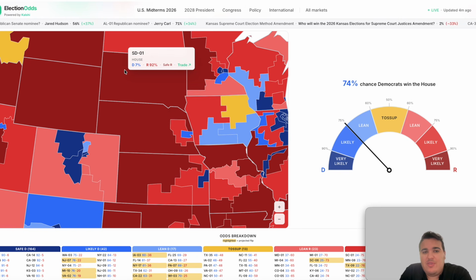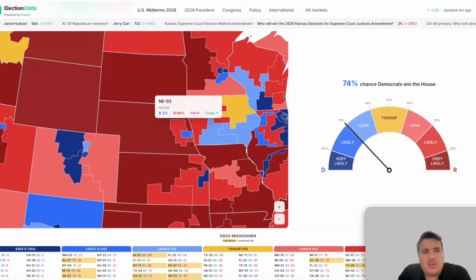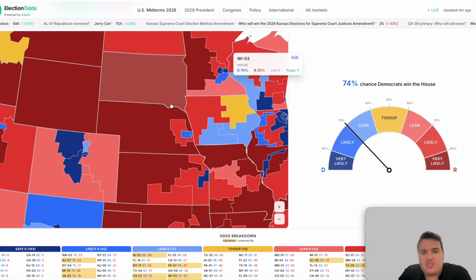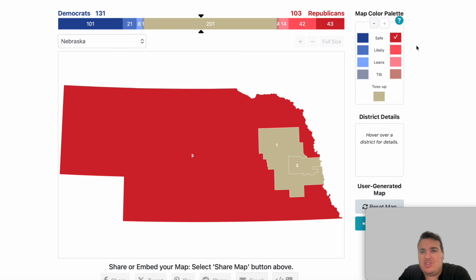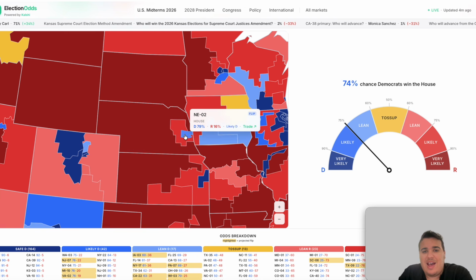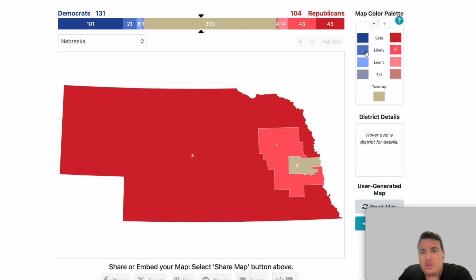At the congressional district level, it's a little bit more nuanced. The 3rd district is listed as a safe Republican seat. The 1st district is listed as a likely Republican seat. It did trend a little bit towards the Democratic side in 2024 compared to the rest of the country. The 2nd district has been trending very much to the Democratic side. The seat is listed as likely Democratic on the prediction rankings. It's currently held by Republican Don Bacon, who is not running again. So the Democrats pick up a House seat in Nebraska in the 2nd district.